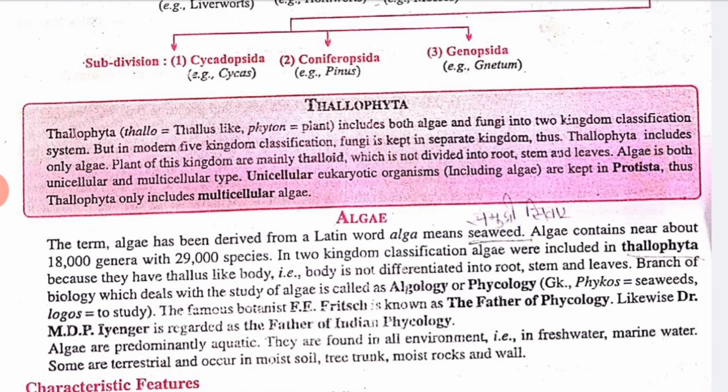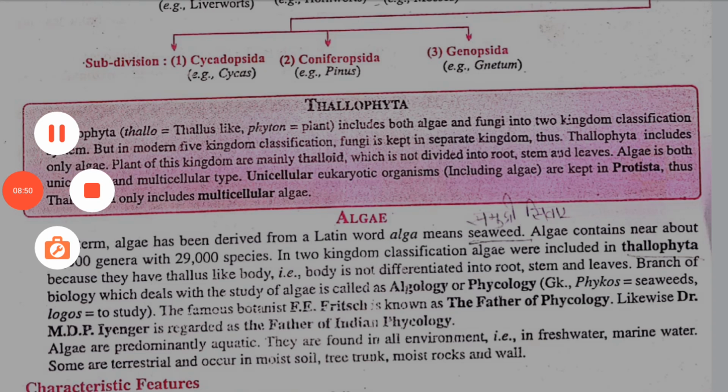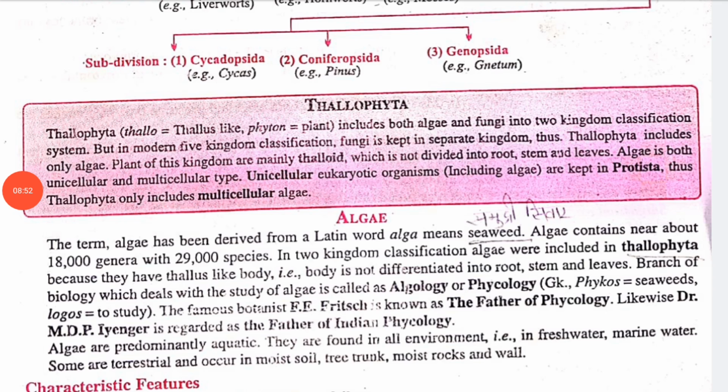Okay, thus thallophyta only includes multicellular algae. Clear to you? This is known as thallophyta. So we have algae and fungi as examples of thallophyta. Fungi we already studied in our previous chapter. Now let's talk about algae.